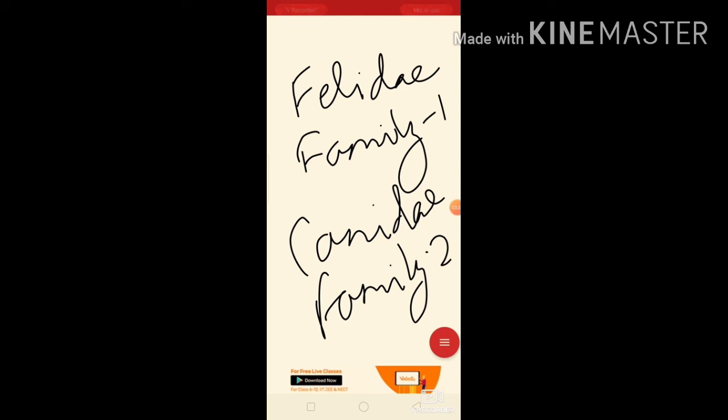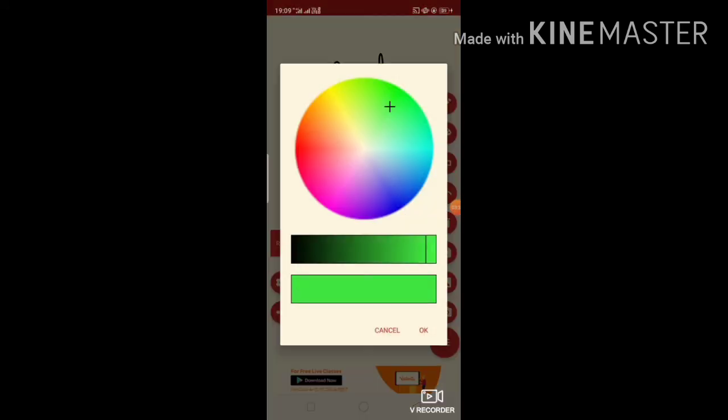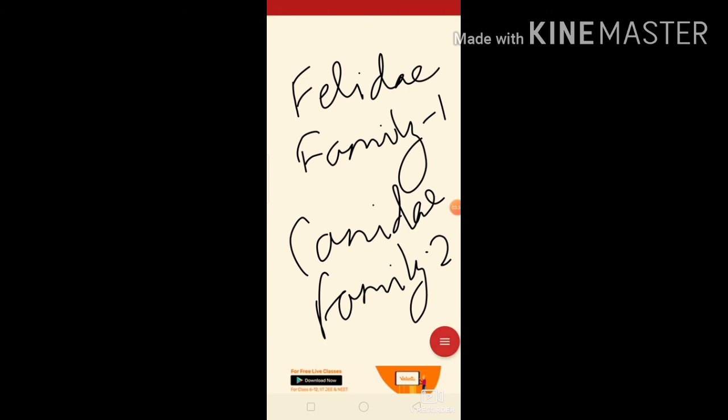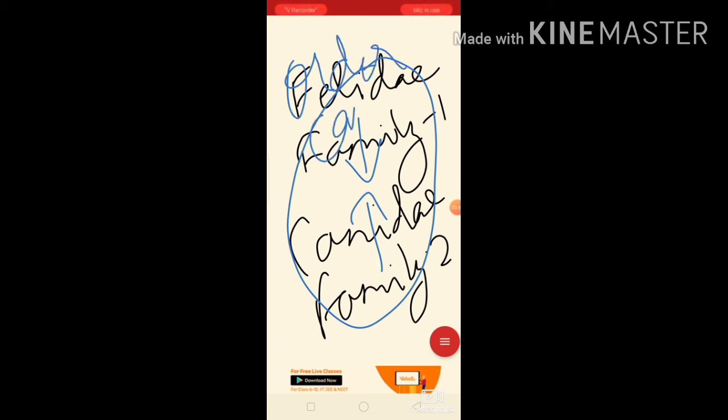These two families have grouped together. Why? Because they have certain characteristics similar to each other. Felidae includes the lion, tiger, cats. Canidae includes the dog, jackals, wolf, etc. So they have grouped together to form an order. Order Carnivora.